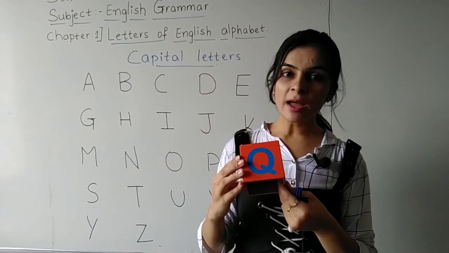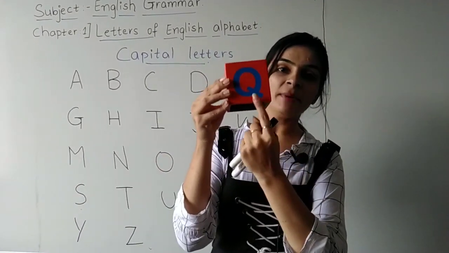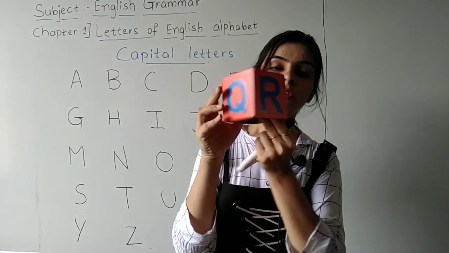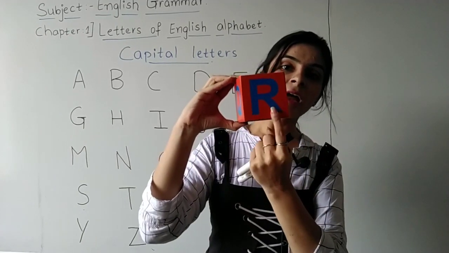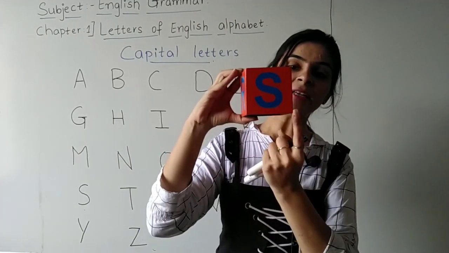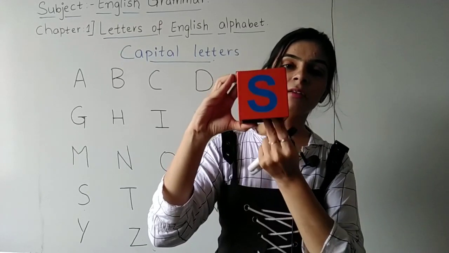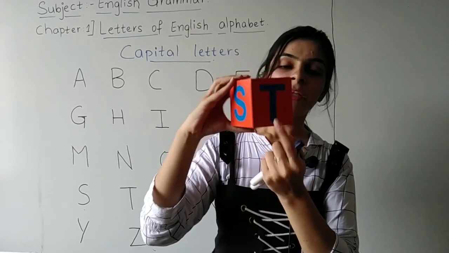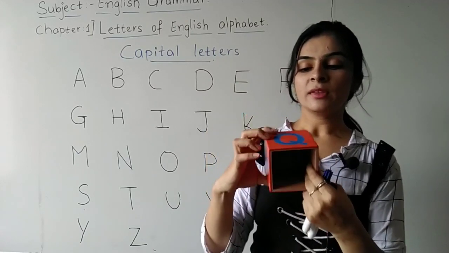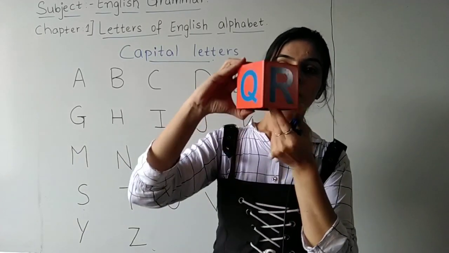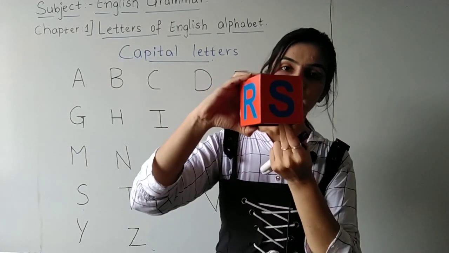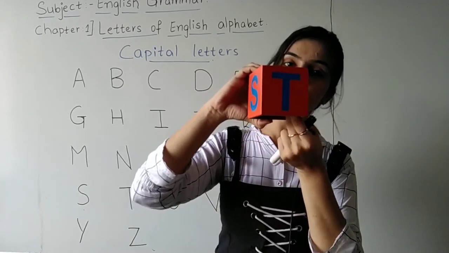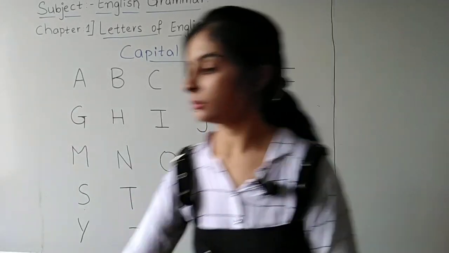Then after P comes Q: capital letter Q, capital letter R, capital letter S, capital letter T. Okay students? So again Q, R, S and T. Okay? Next.